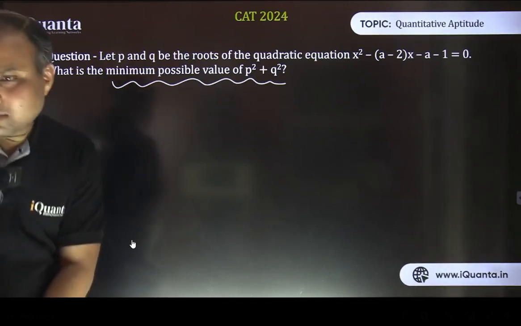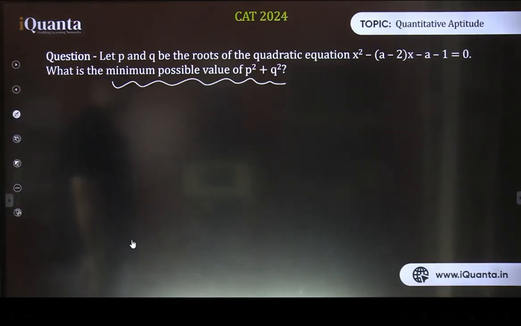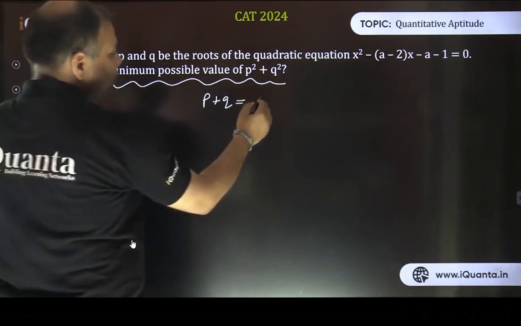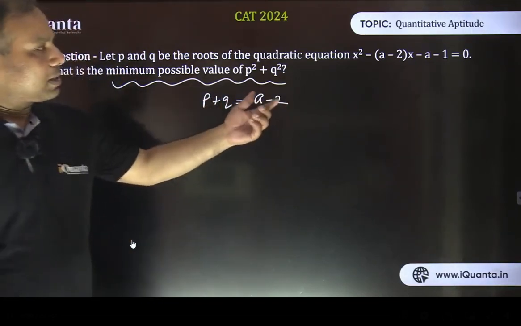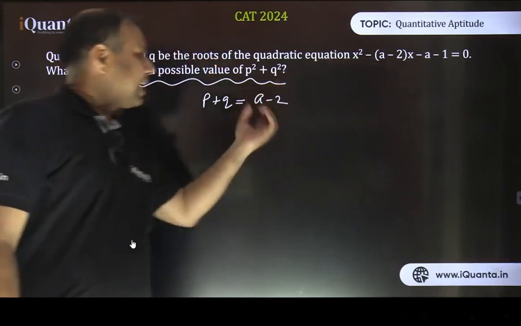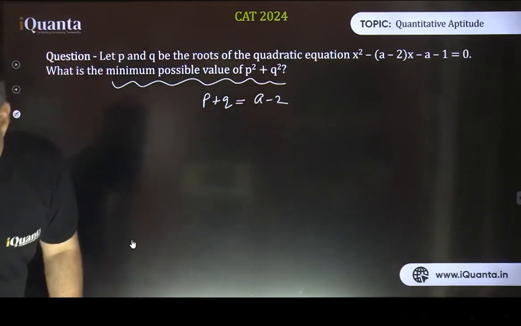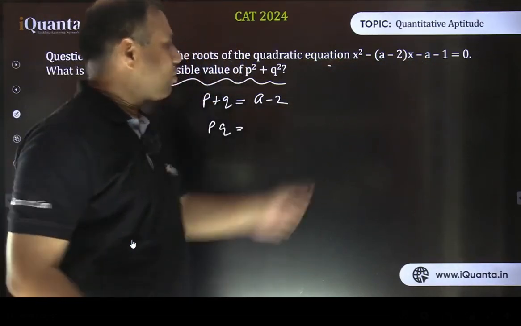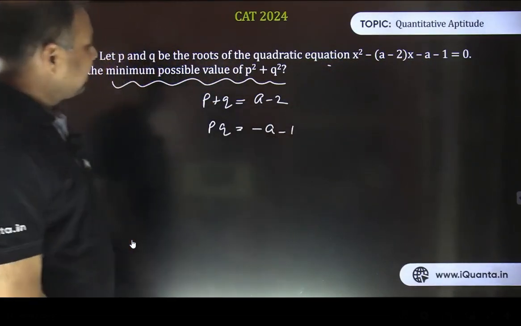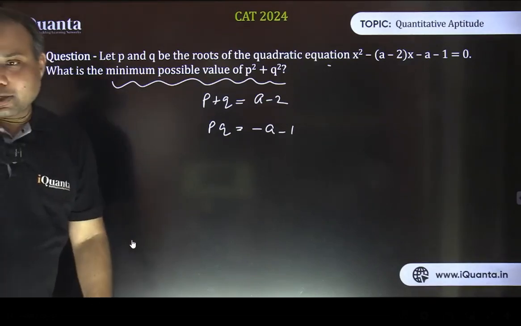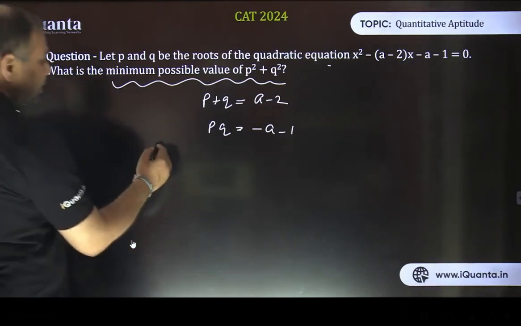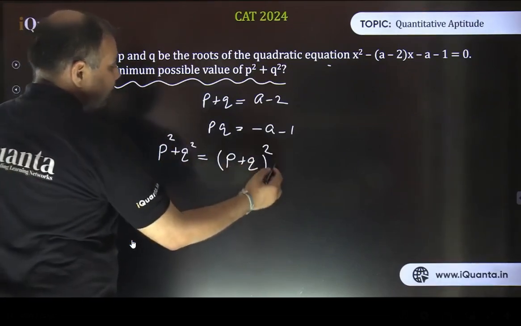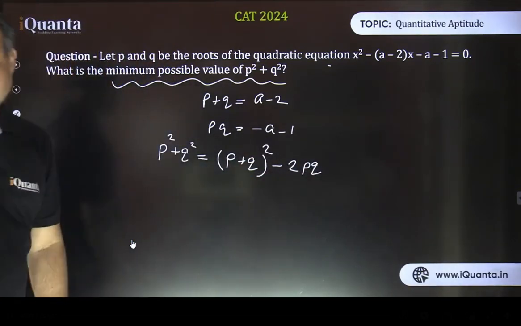Identity. Which one? Sum and product of roots. Okay. So sum and product of roots: P plus Q is a minus 2, isn't it? Sum of the roots is minus b upon a, so minus of minus (a minus 2) makes it a minus 2, and the coefficient of x square is 1 only. And PQ is the product of roots, which is c by a, so c here is minus (a plus 1), so P into Q comes out to be minus a minus 1. After that you are going to apply the identity. We want P square plus Q square, which you get from this: (P plus Q) whole square minus twice of PQ, isn't it?